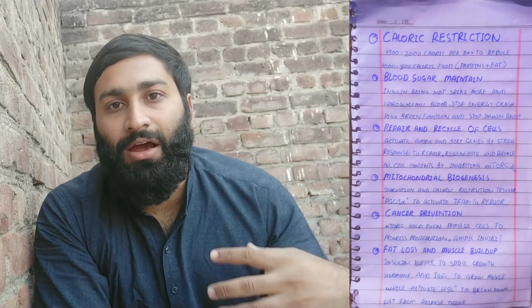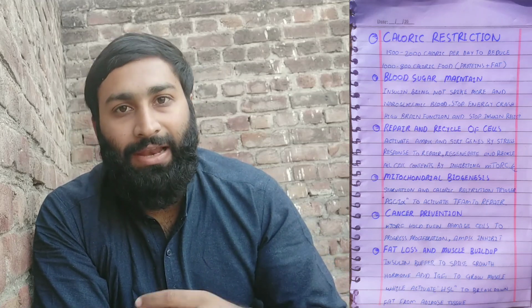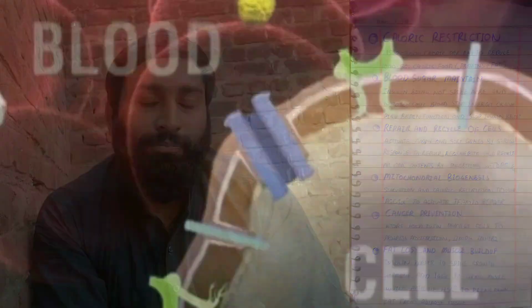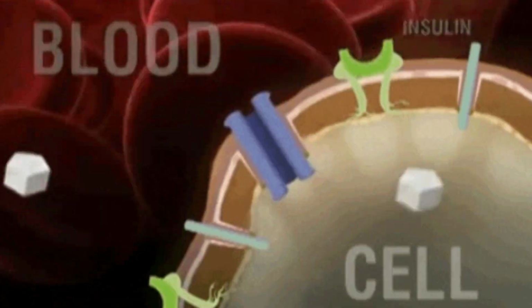So healthy calorie means high protein and high fat but less sugar, for the prevention of a sugar crash. In this way, blood sugar is maintained by caloric restriction. Number one thing is important. Why? Let's understand that.